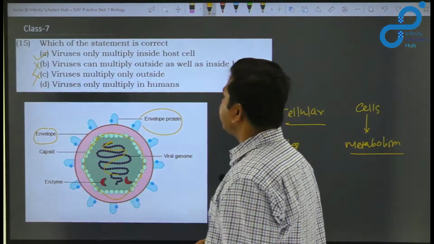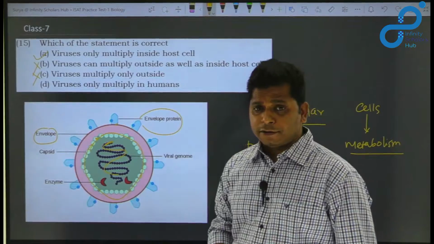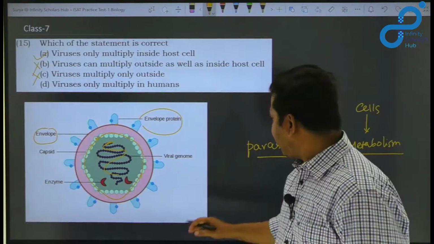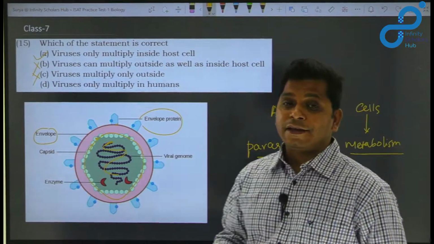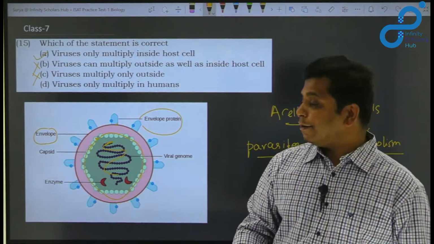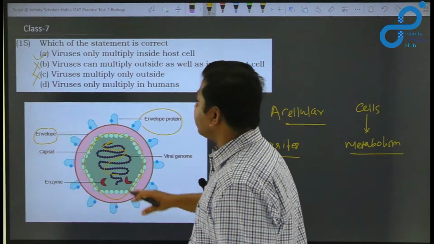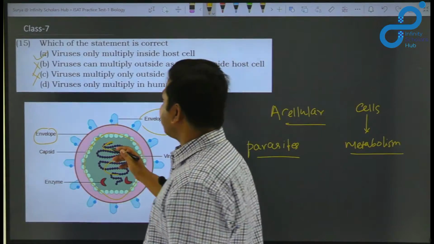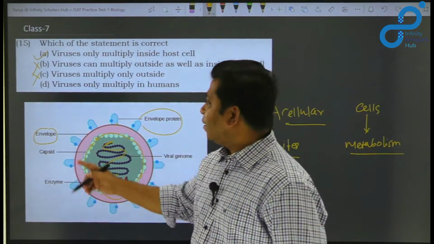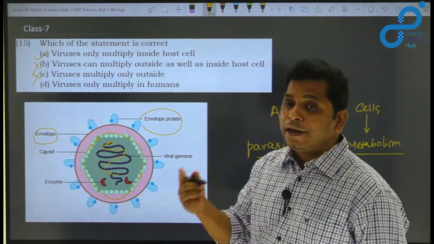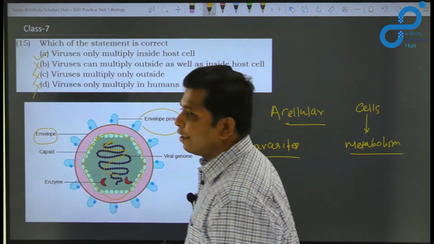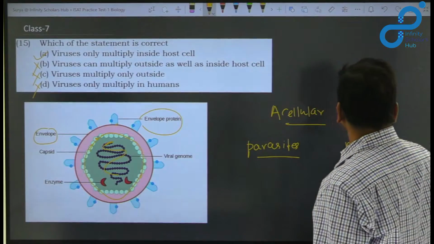Viruses only multiply in humans. They multiply in humans, but do they only multiply in humans? No. They also multiply in plants, in animals, and in bacteria. So they do not only multiply in humans. If the option had been given as viruses multiply in humans, that would have been a correct choice. But the option says viruses only multiply in humans, so it is an incorrect choice. So option A is going to be the correct answer.